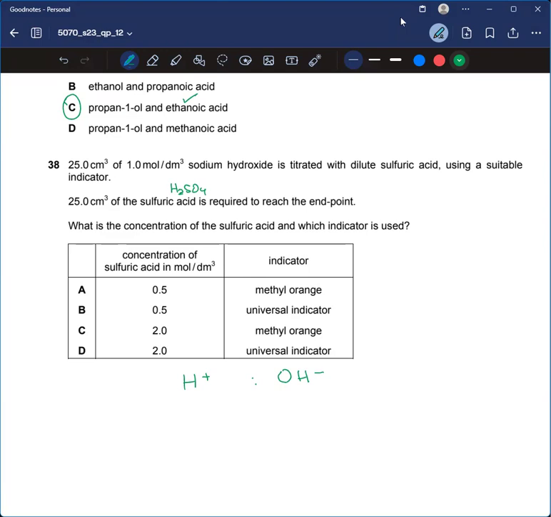So the ratio is 2:1. For that, we should have half the concentration. If it's 1.0, the concentration is 1 mole per dm cube, so the concentration for H should be half of it. So it should be 0.5 for sure.